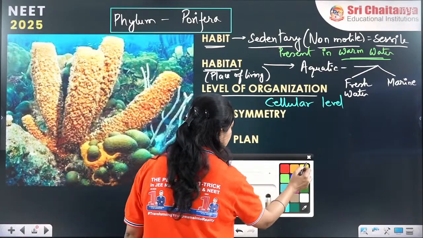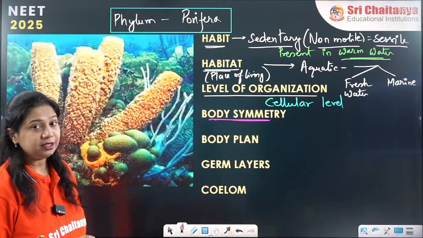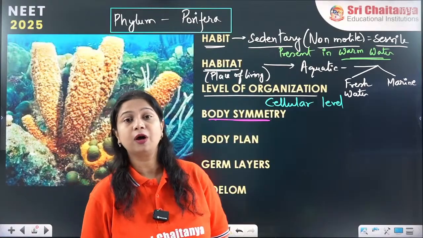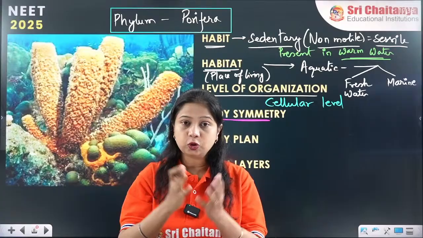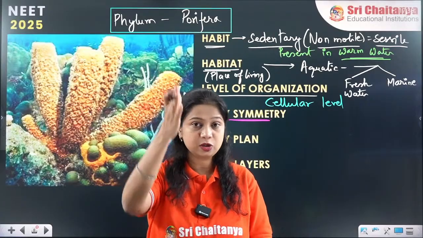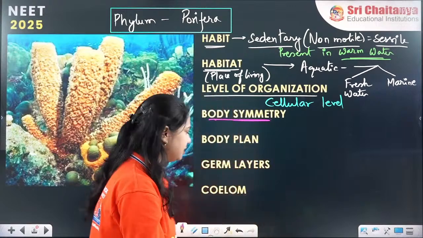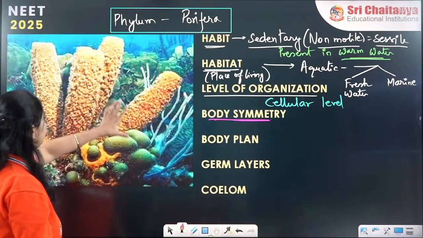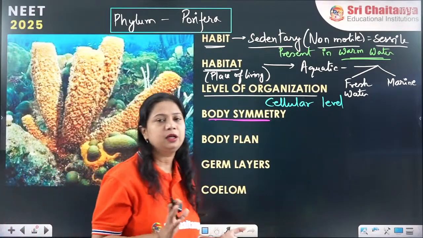Another is body symmetry. Now what is body symmetry that we have studied? We can call an organism symmetric if we can cut it into two equal halves passing through its midline or central axis. In these cases, if you see the diagram, the photo here, you cannot cut the organism into two exact equal halves.